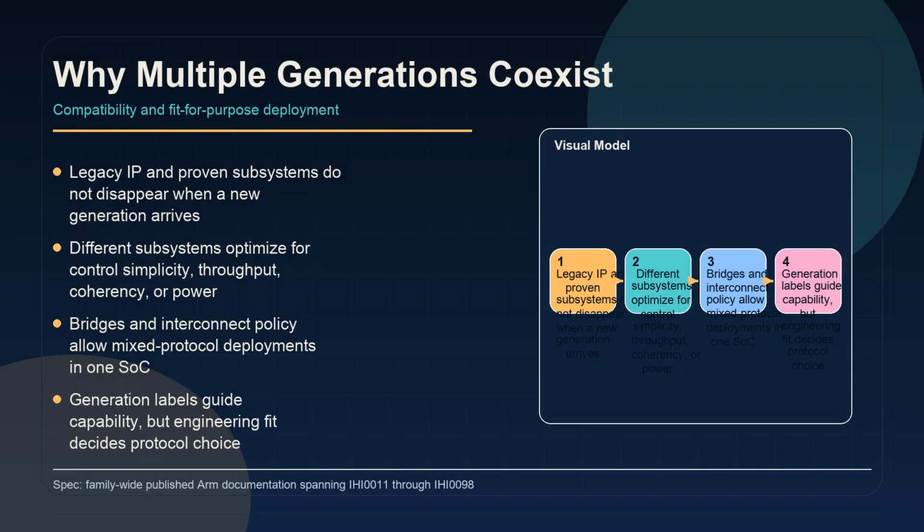Before leaving the timeline, one point matters. One common misconception is that a new AMBA generation replaces every older protocol everywhere. Real systems mix protocols based on workload, complexity budget, and legacy reuse. A low-speed control island might remain APB-centric while coherent compute clusters rely on CHI. The label tells you what a protocol can do, but the workload still decides which one belongs in a design.